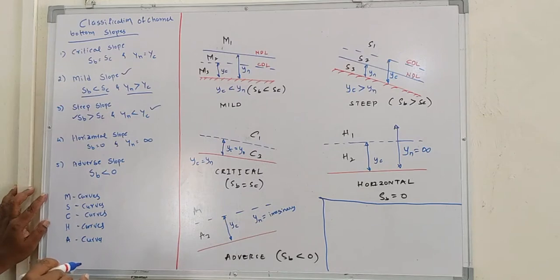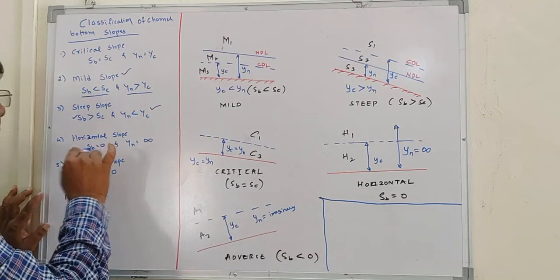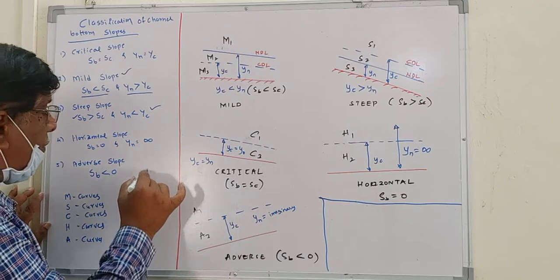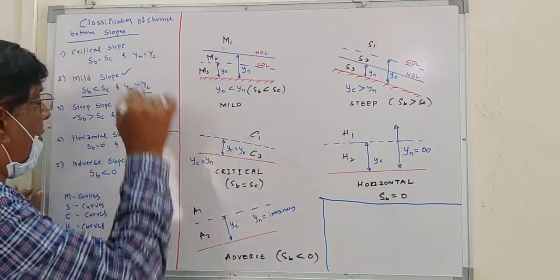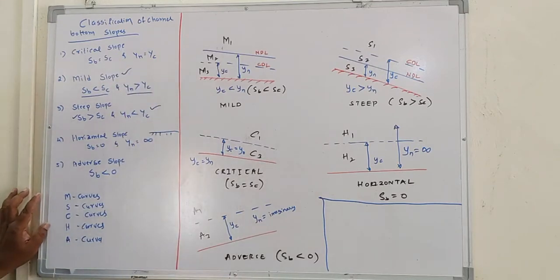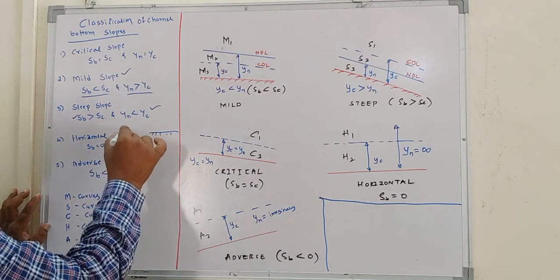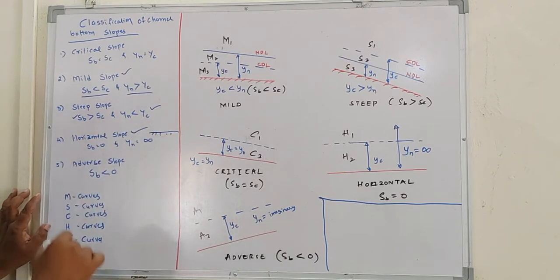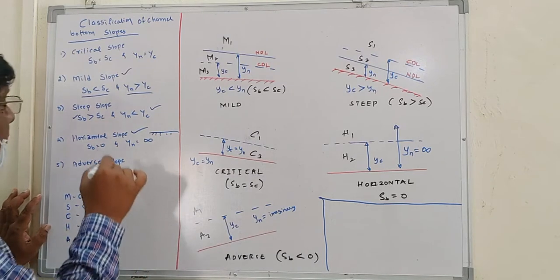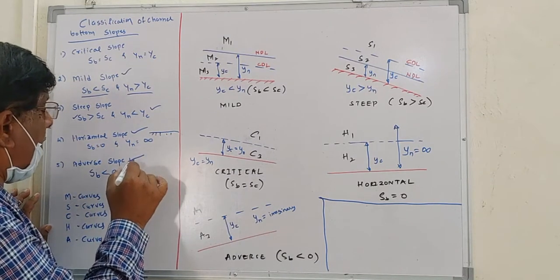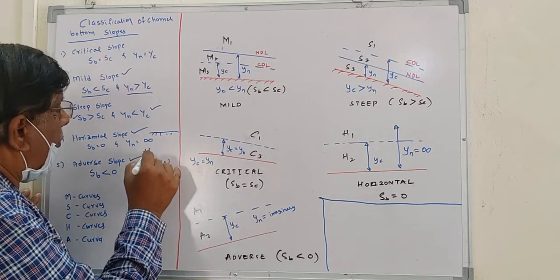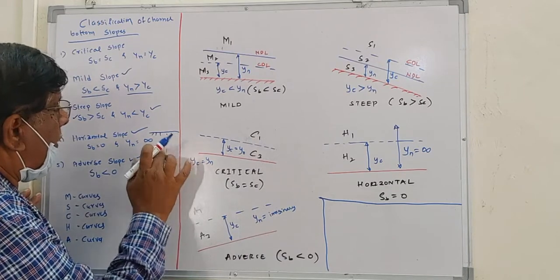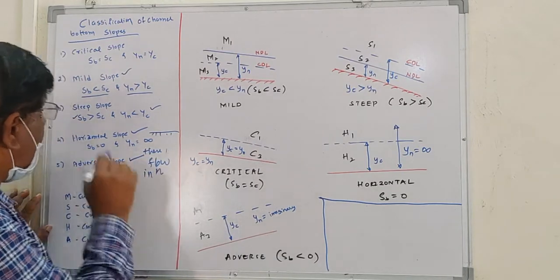Then the horizontal slope. If SB equals 0, that is, the channel bottom slope is 0, it is as good as totally horizontal. Then YN is infinity. The normal depth of flow in the channel is infinity. Such a slope is called horizontal slope. And if the channel bottom slope is less than 0, then that slope is called adverse slope. Here you won't get any flow in the open channel when the slope is adverse.